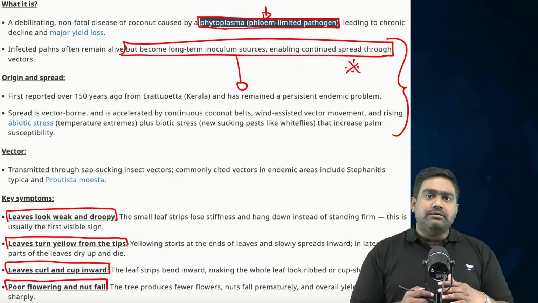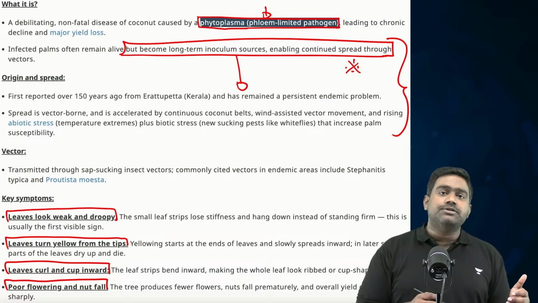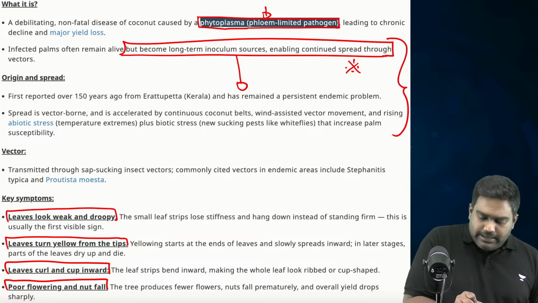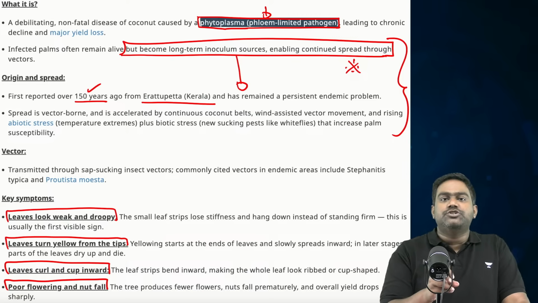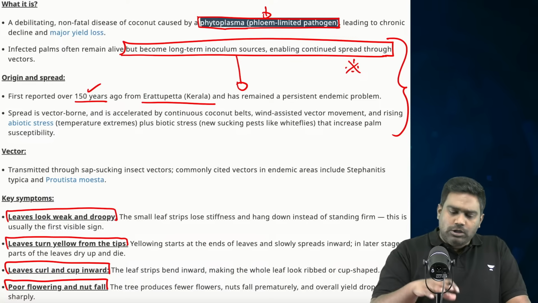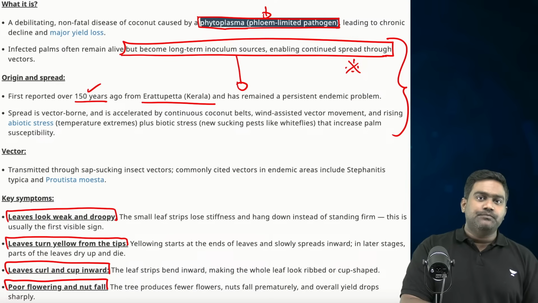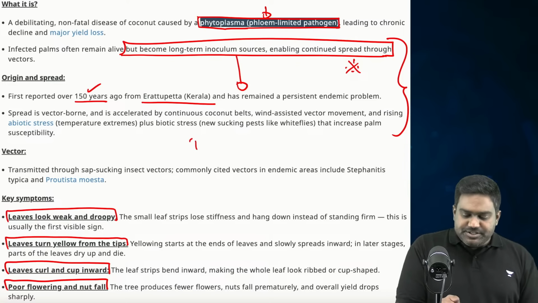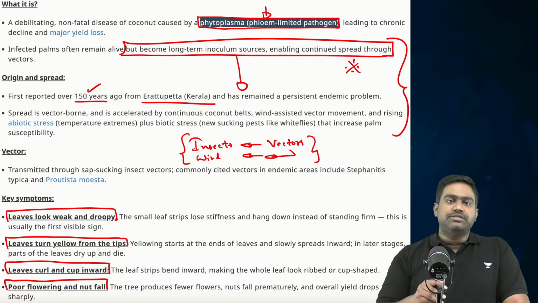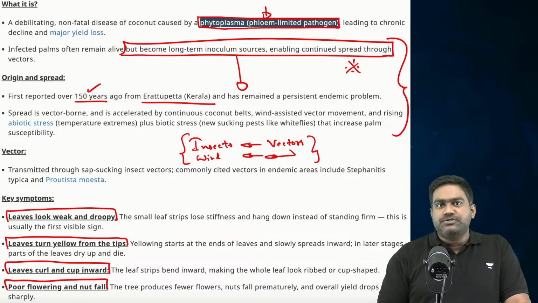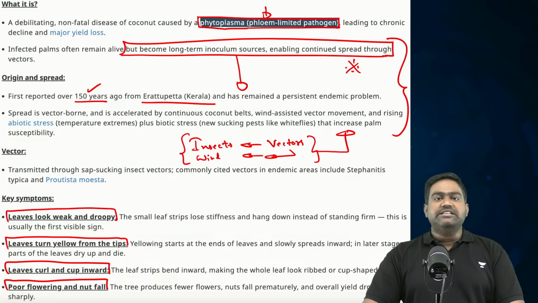So this is a disease that traces back nearly 150 years. First, it was detected in Kerala itself during the colonial period. Then it was limited only to a small region, but today it has spread to all three states, from Karnataka to Tamil Nadu. It mainly spreads through insects. Insects are the primary vectors. Even wind is responsible for transporting the pathogen, and the wide spread of coconut plantations across several hectares makes it much easier for the disease to spread.